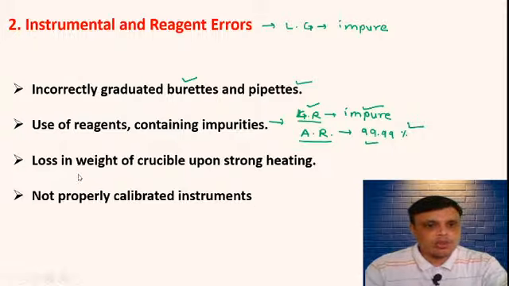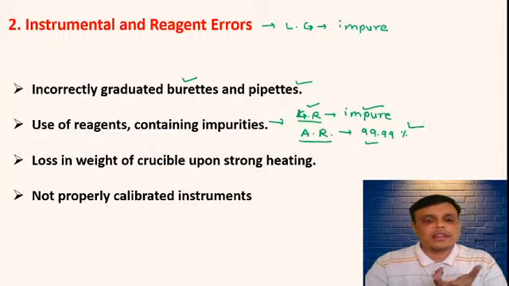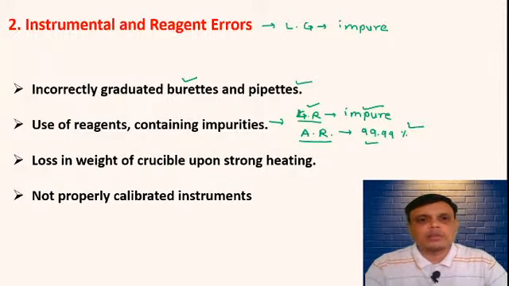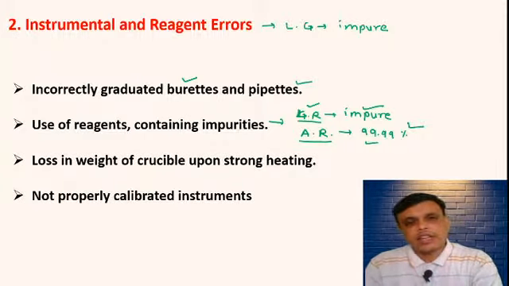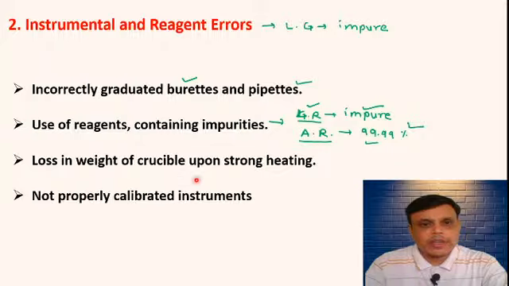Then loss in weight. Next point is loss in weight of crucible upon strong heating. For example, some silica crucibles are there, and the quality of that crucible is not good, so they can lose their weight during the strong heating. So due to this also, this instrumental error or reagent error may occur, due to the loss in weight of crucible upon strong heating. Then second, not properly calibrated instrument.